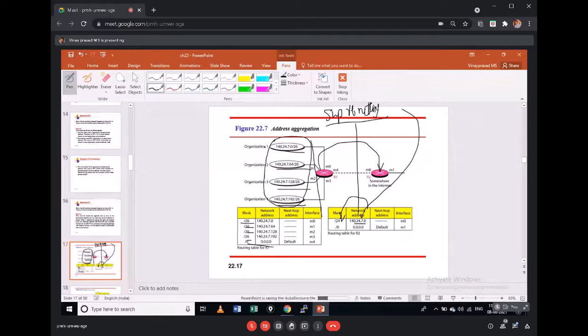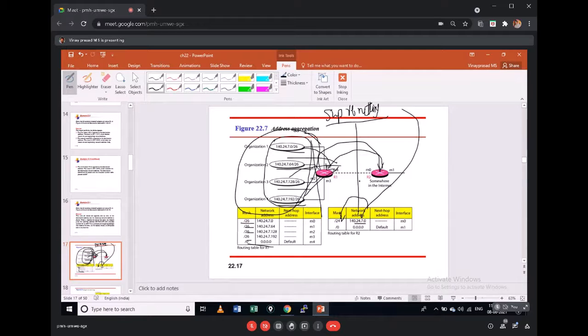Okay, so as we discussed in the classless criteria, the IP addresses are continuous, the size of the network should be 2 power n, and the first address should be divisible by the size of the network. Here, all the subnets are connected to a router, which would need to keep a distinct entry for each subnet, but this should not be maintained by every other router. Because if many networks form a supernet, the router will know to which interface it should send a packet, and which subnet that packet belongs to.